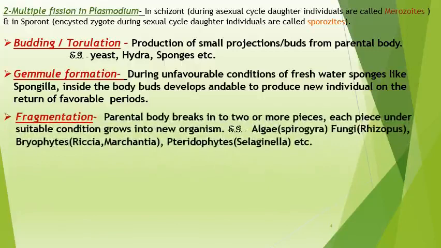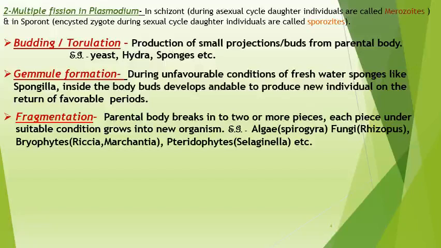Now the next one is fragmentation. The term fragmentation gives a clear view about it. The parental body breaks into two or more pieces. Each piece under suitable conditions grows into a new organism. In algae, Spirogyra is a common example. In fungi, Rhizopus. In bryophytes, Riccia and Marchantia. And in pteridophytes, it is Selaginella. So these are the examples related with fragmentation.